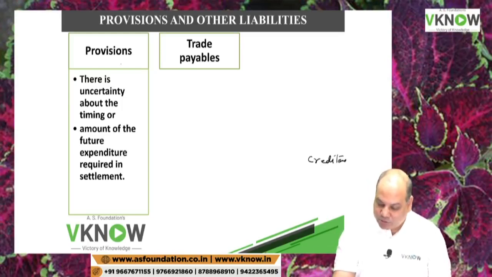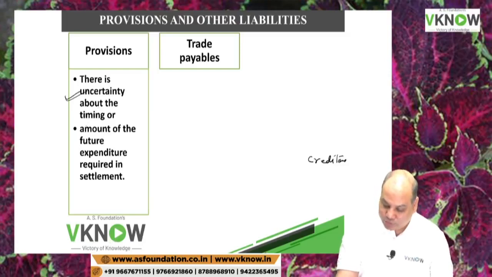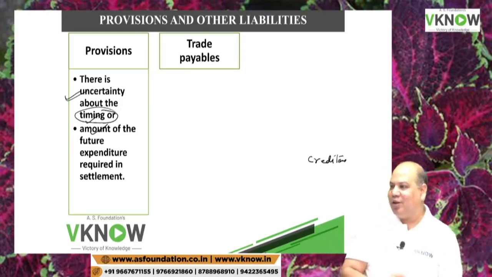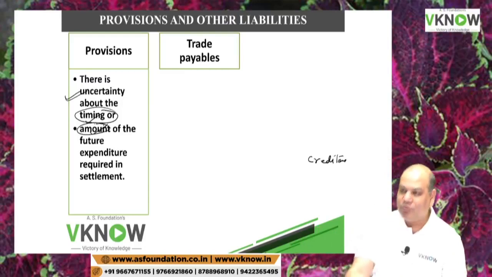In case of provision, there is an uncertainty about the timing and amount of the future expenditure required in settlement. We are not sure about the timing. Take a 5-year warranty on an air conditioner. The company does not know when the customer will come and how much amount it will have to incur to rectify that. Is it right? Court case is going on.